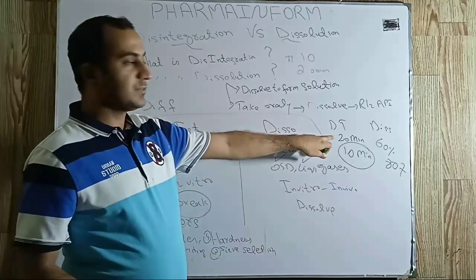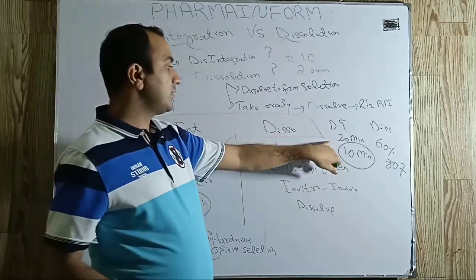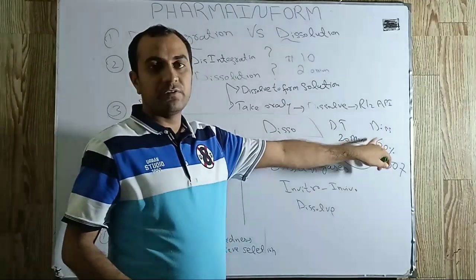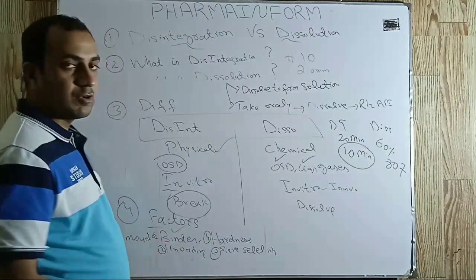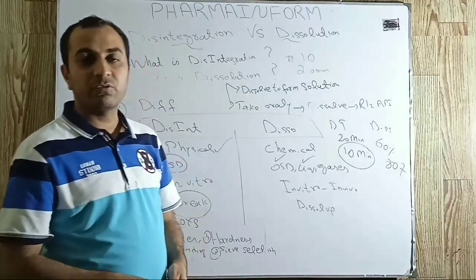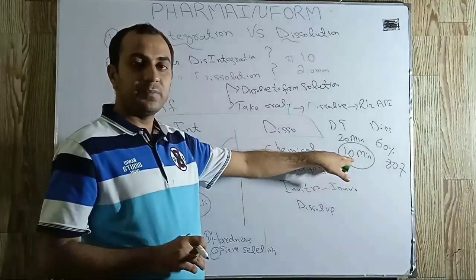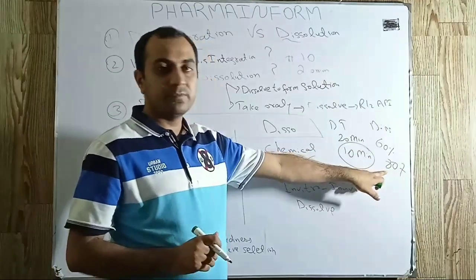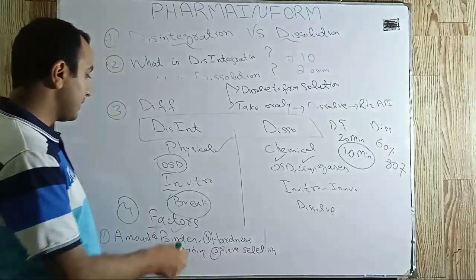Suppose disintegration time using a higher binder amount is 20 minutes, the dissolution profile will be low, like 60%. If we decrease the quantity of binder and DT falls within 10 minutes, our dissolution profile will be improved, suppose to 80%.